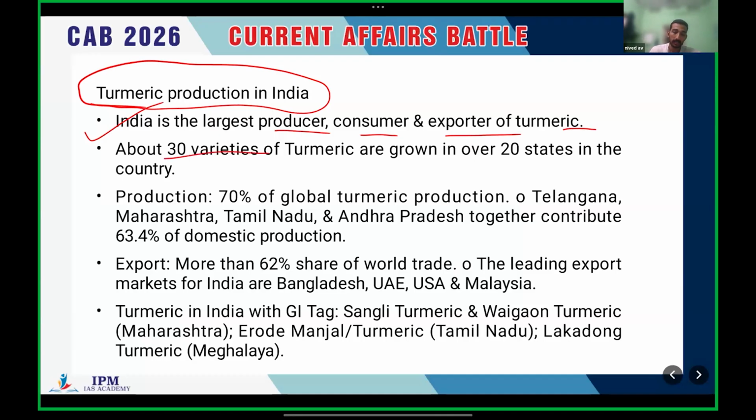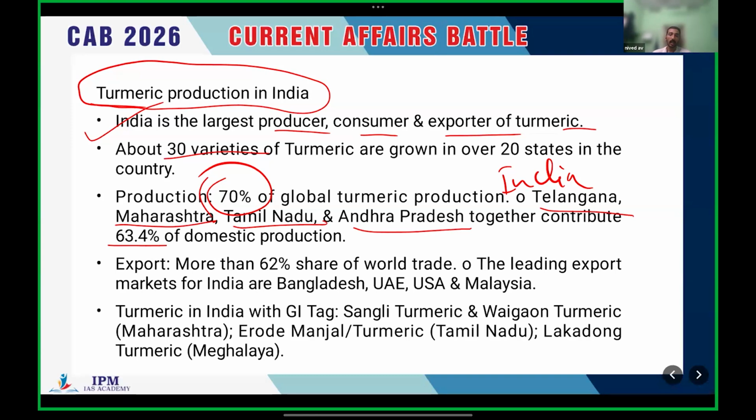Regarding production, 70% of global turmeric production is from India, mainly from Telangana, Maharashtra, Tamil Nadu, and Andhra Pradesh. These four states together constitute 63% of domestic production, which means mainly southern states. Okay, clear.